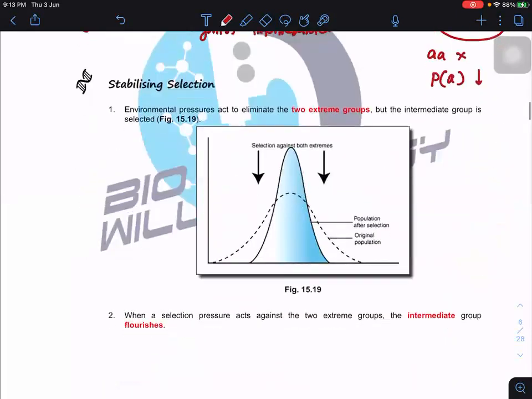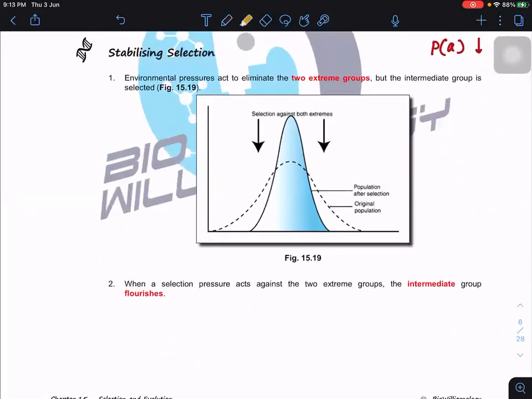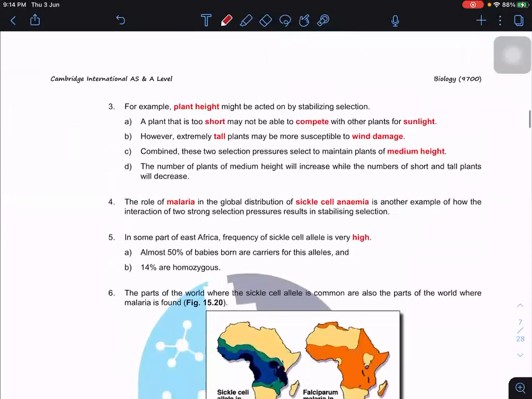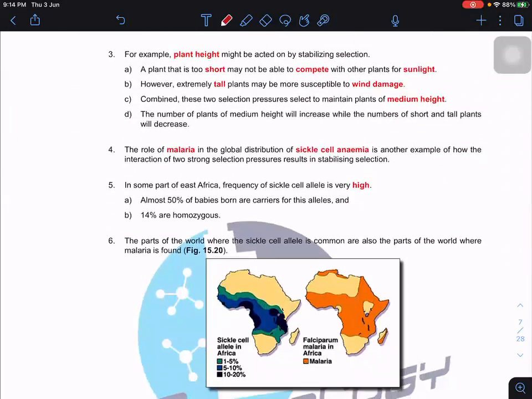So we're going to start with stabilizing selection. I say that stabilizing selection eliminates two extreme groups. You can see that it acts against the left hand and the right hand, and the intermediates will be the ones that have the selective advantage. Okay, so what is the example? For example, plant height. The height of the plant might be acted on by stabilizing selection.